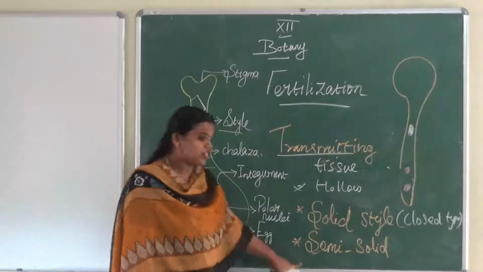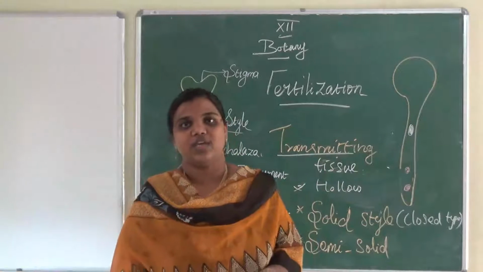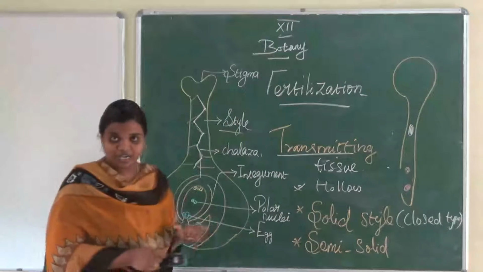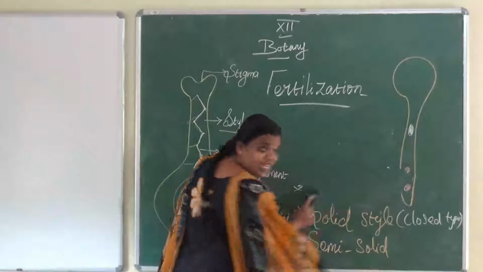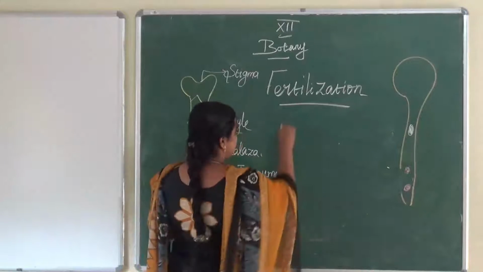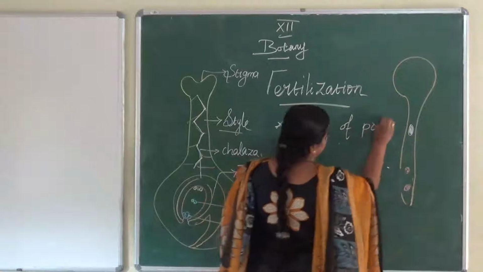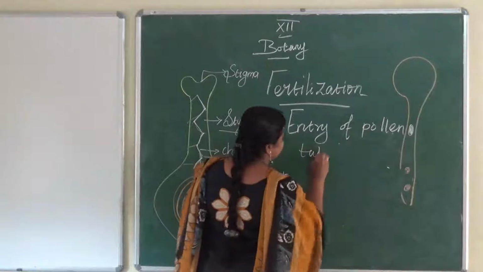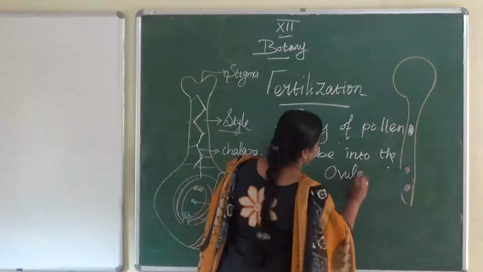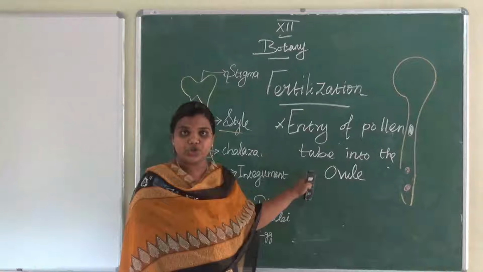Okay. The next one, semi-solid. It is intermediate between open and closed. Then the third event of fertilization in angiosperm plants: entry of pollen tube into the ovule.